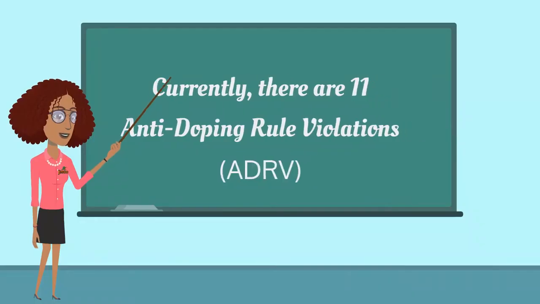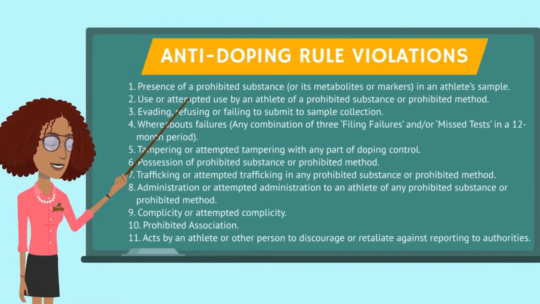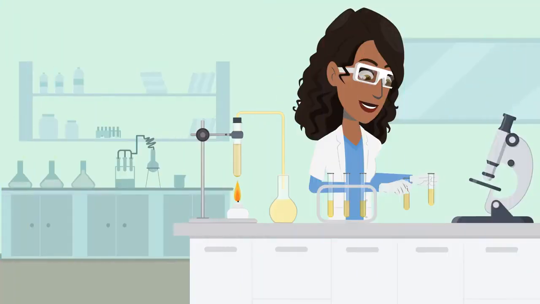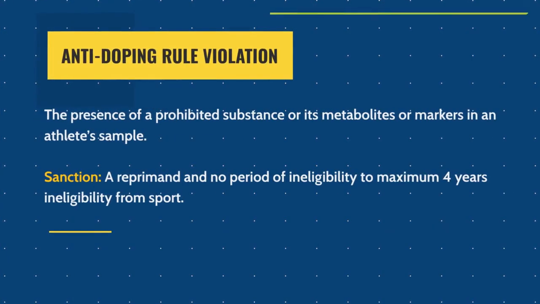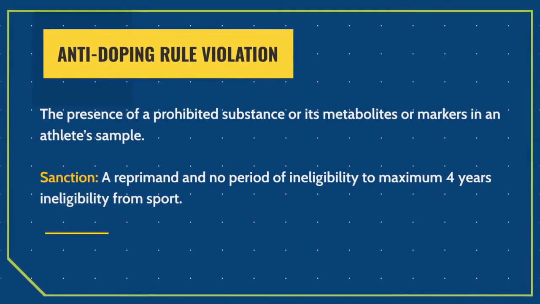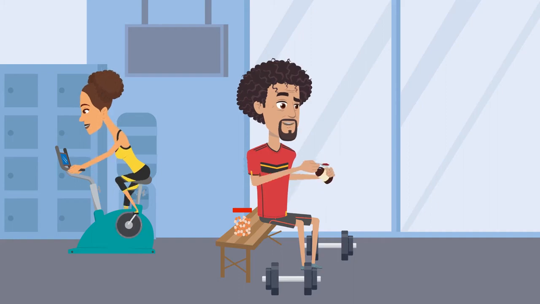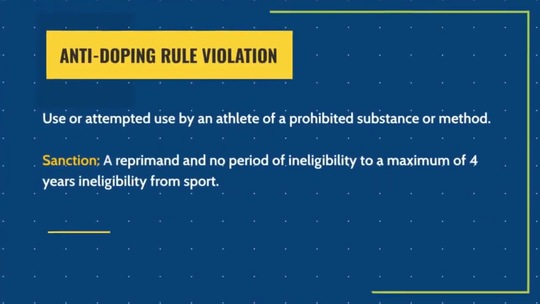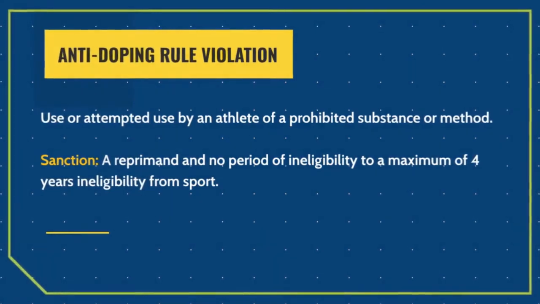Currently, there are 11 ways in which an athlete can commit an anti-doping rule violation (ADRV). Now let us take a closer look at the 11 anti-doping rule violations. The presence of a prohibited substance or its metabolites or markers in an athlete's sample is one way in which an athlete can commit an anti-doping rule violation. Another anti-doping rule violation is the use or attempted use by an athlete of a prohibited substance or prohibited method.